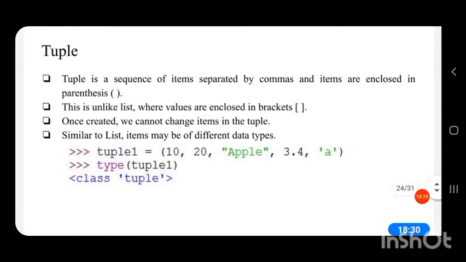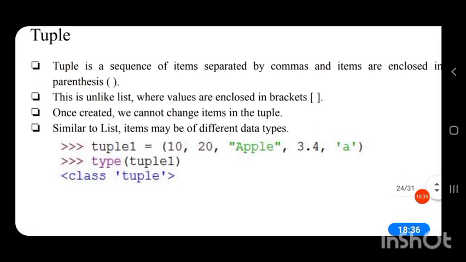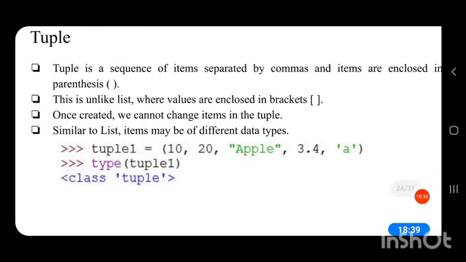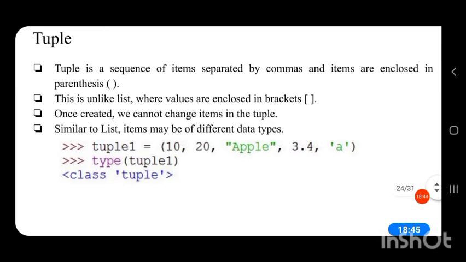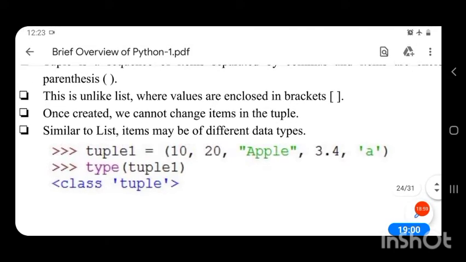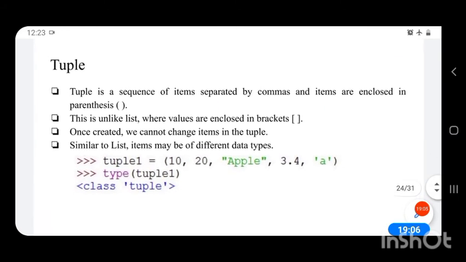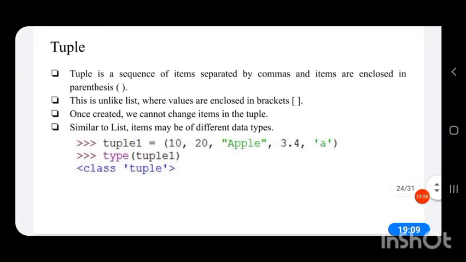Then close the bracket. When the interpreter executes the statement and encounters the parentheses, it will identify that the variable is a tuple. If the next statement is type of tuple1, it will return the data type of the variable tuple1. So what is the data type of the variable tuple1? Tuple. So we have learned three sequence data types: string, list and tuple.